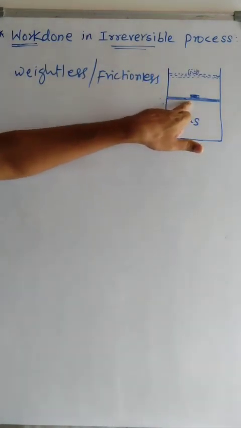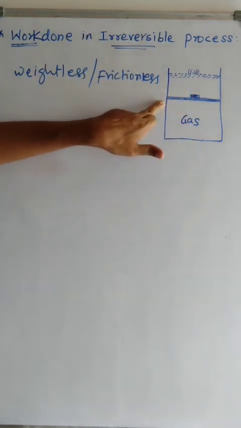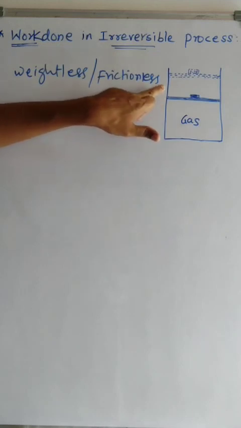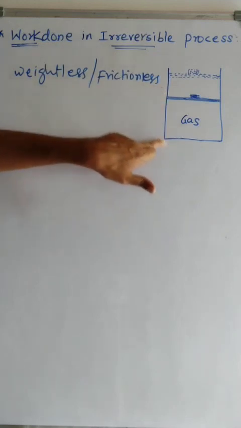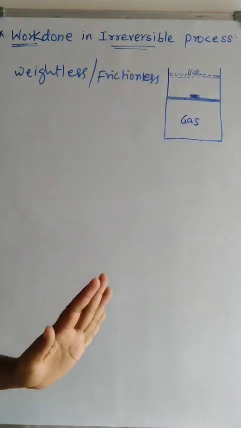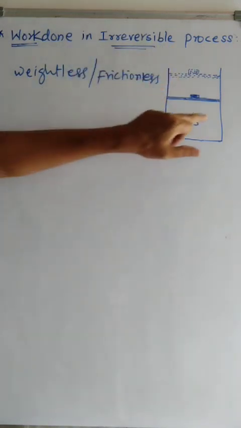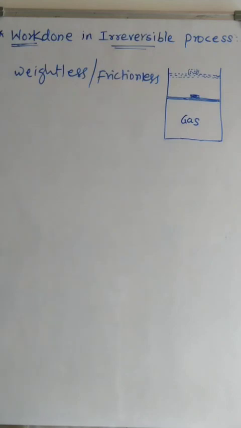This is a piston which has a very negligible weight, and it has no friction along the walls of the cylinder. Means the friction between the wall of the cylinder and the piston is minimum, or there is no friction. Such a piston is fitted in this cylinder in which gas is filled.